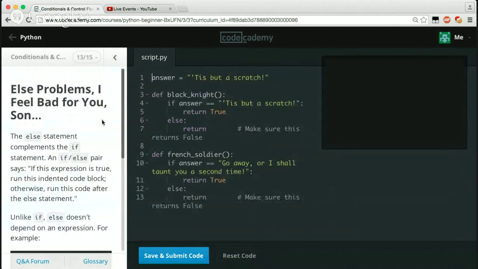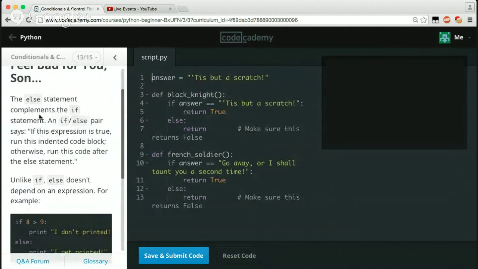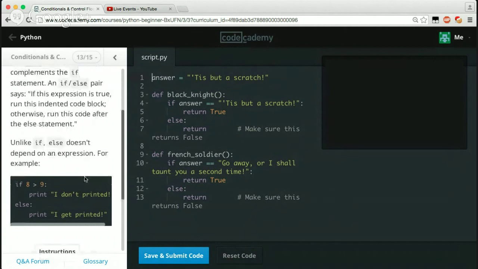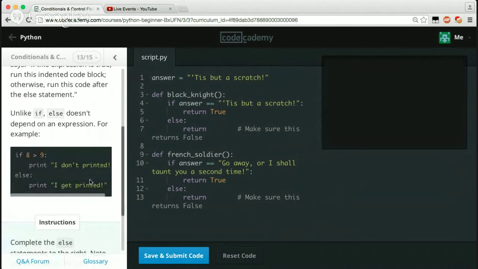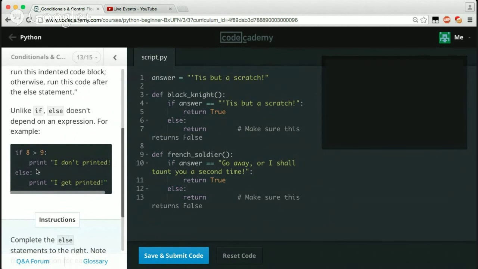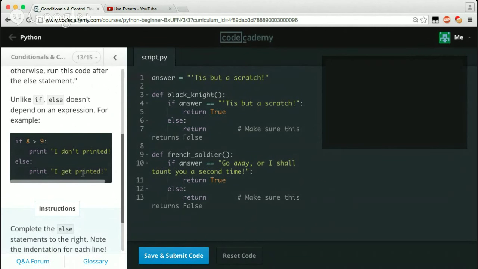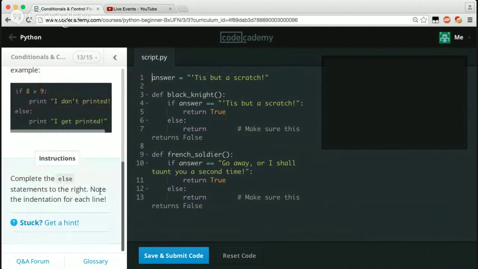Else problems. The else statement complements the if statement. An if else pair says if the expression is true, run the indented block of code. Otherwise, run the code after the else statement. Unlike if, else doesn't depend on an expression. For example, if 8 is greater than 9, which is false, we'd skip this first code block right here. Then we'd jump down to the else, which is going to be printed out, and it says I get printed. Complete the else statement to the right. Note the indentation for each line.